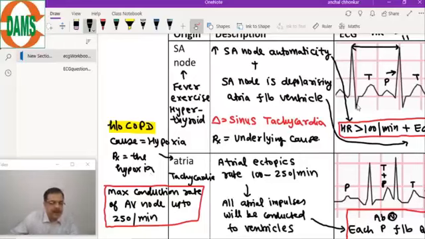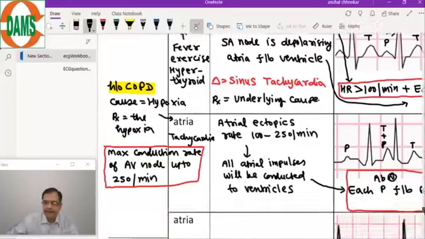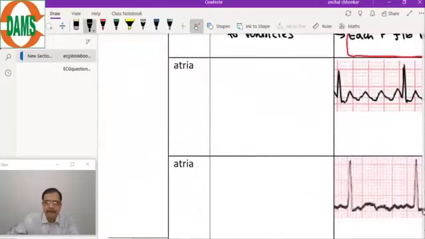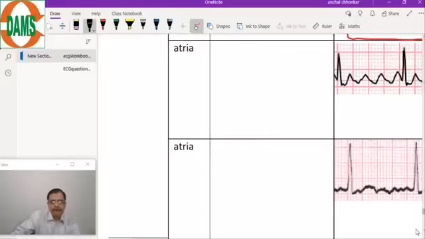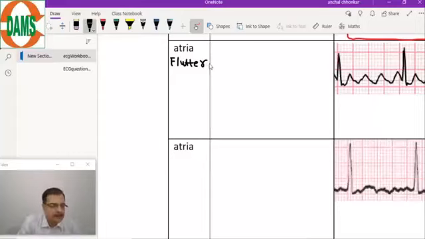Now come to the next one, and next is atrial flutter.